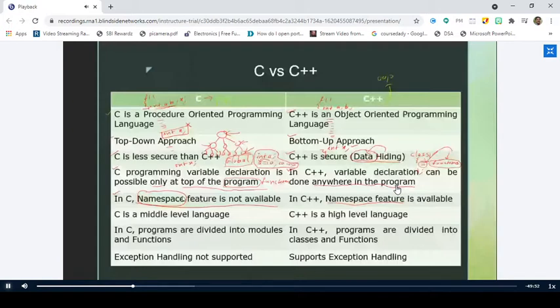If you know, you please tell me. You just give some answer. Otherwise, you say that I don't know. Nothing wrong in it, right? So, what do you understand by the term namespace?